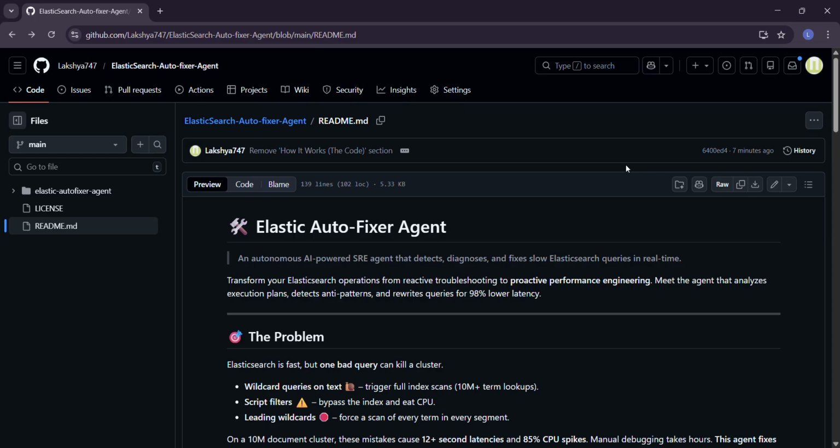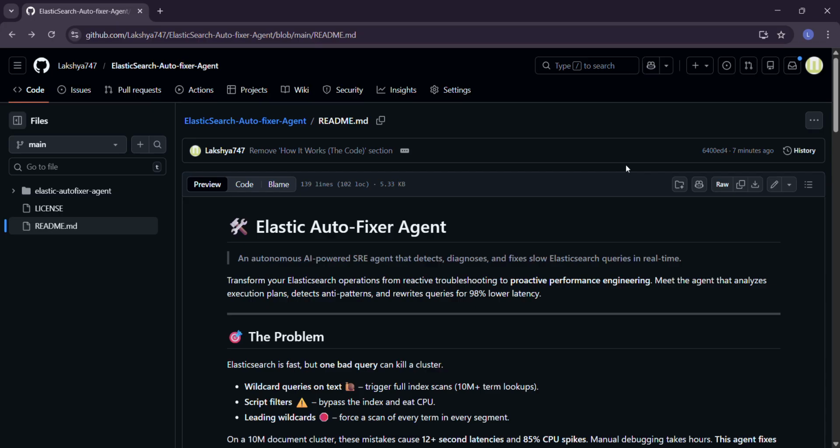The specific pain point which we as a team also experienced was that 80% of Elasticsearch performance issues stem from developers writing queries that work on small local datasets. In our case, I was working on a 5,000 docs dataset, and then I further shifted to a 500,000 docs dataset, but they fail catastrophically in production, which usually comprises 10 million plus documents.